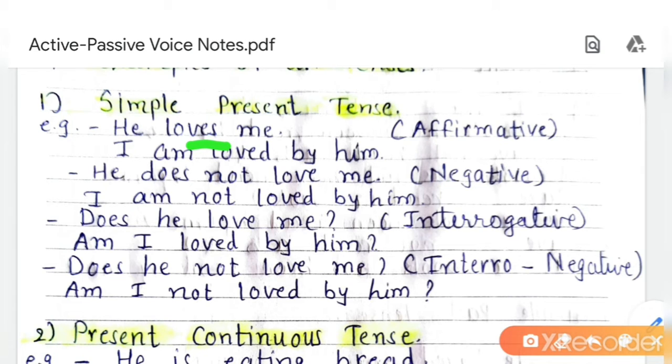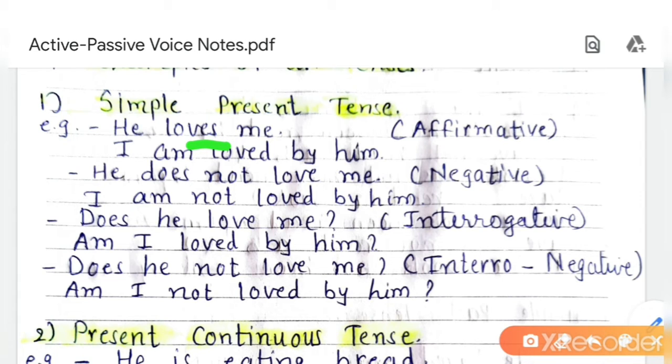Here I have bifurcated all the tenses, but in the exam, if sentences of all tenses come together, then how will you identify that? I am explaining to you. He loves me. Loves, es is given. Okay, it means surely it is simple present tense. If instead of loves, it is given he loved me, then it is past tense. But here he loves me, so it is present tense.